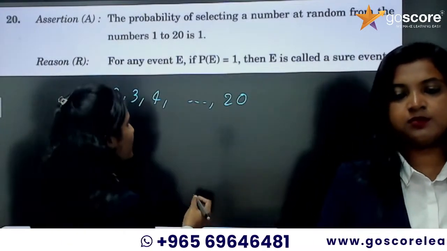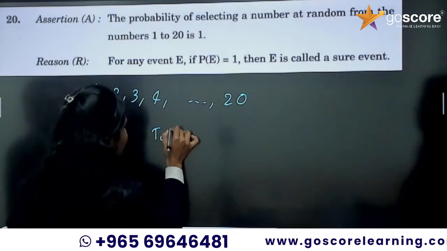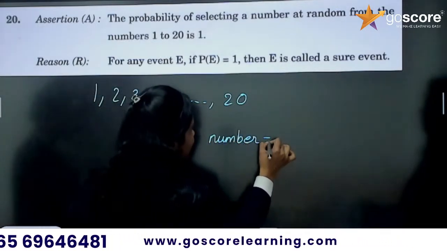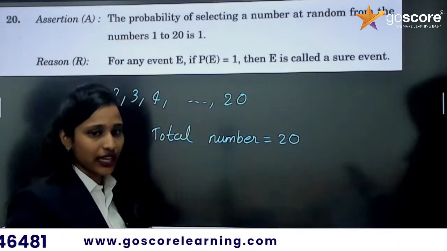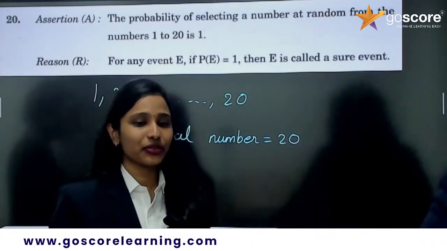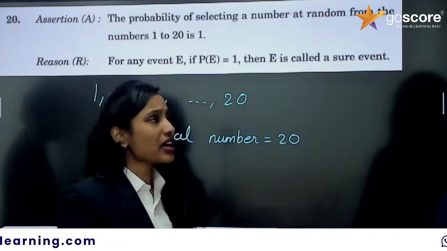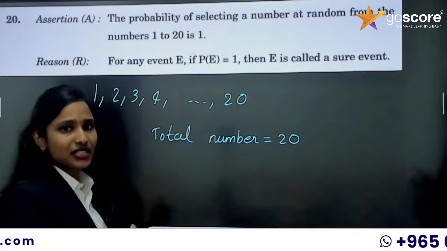So, the total number of outcomes is equal to 20. And how many favorable outcomes do we have? We can select any of these 20 numbers, right?